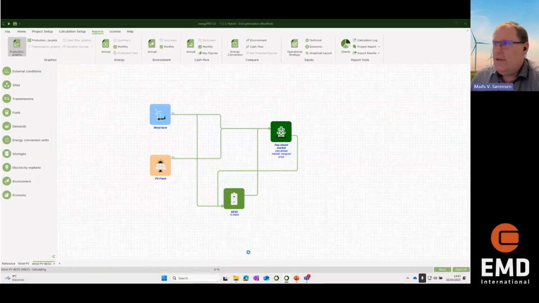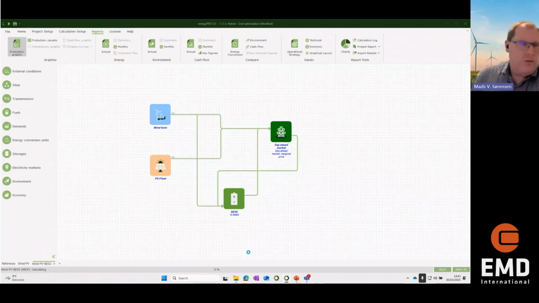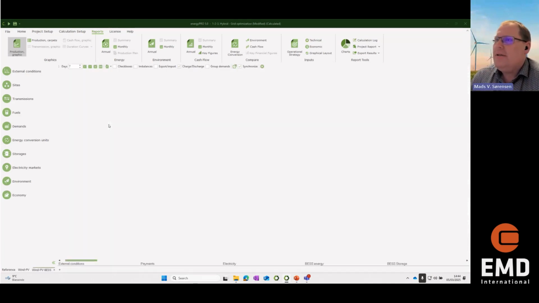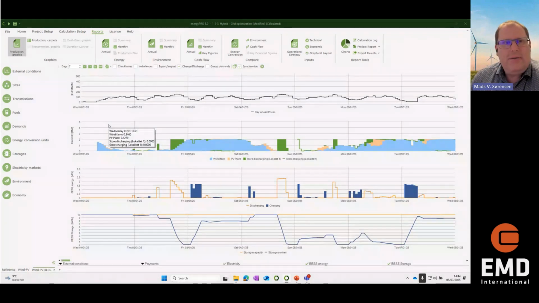Calculating a battery is a little bit more time consuming than calculating without a battery, because the model has to decide what should I do in each hour. Should I charge, or whatever should I do? It takes some time here. Yes, and now we get the result. And you can see here we have now gotten more graphs telling us about the system.